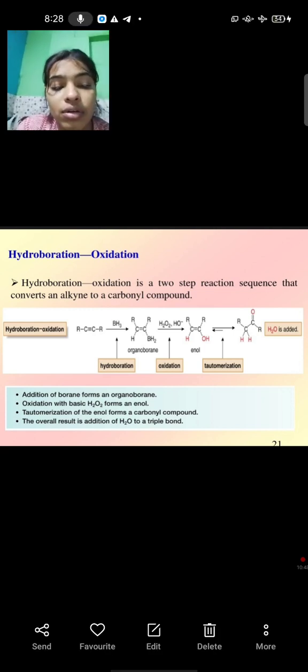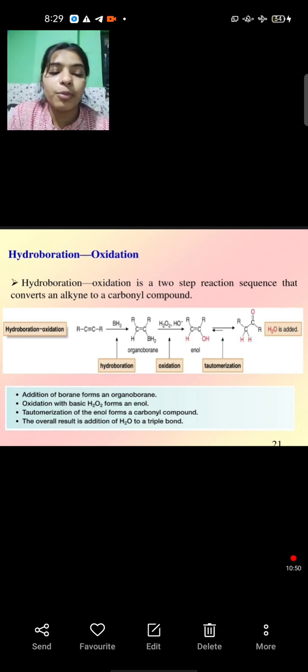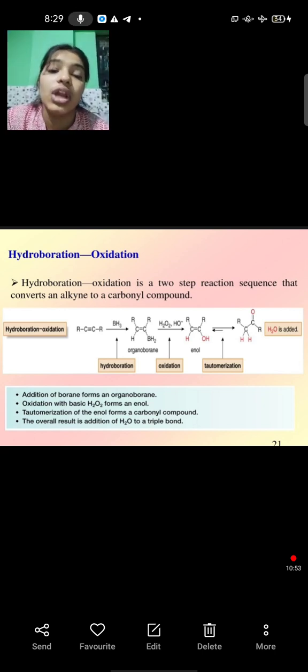Hydroboration oxidation is a two-step reaction sequence that converts an alkyne to a carbonyl compound. Addition of borane forms an organoborane. Oxidation with basic H2O2 forms an enol.